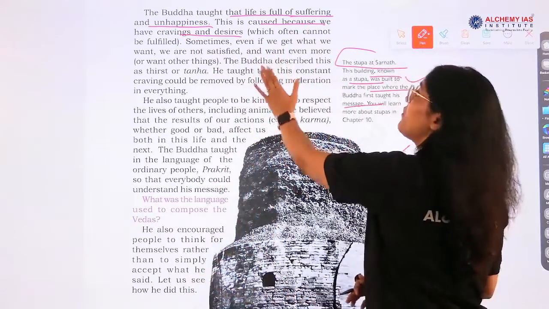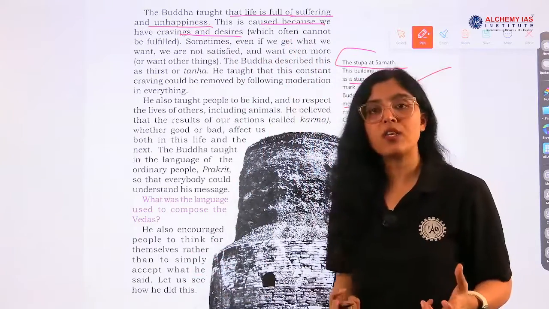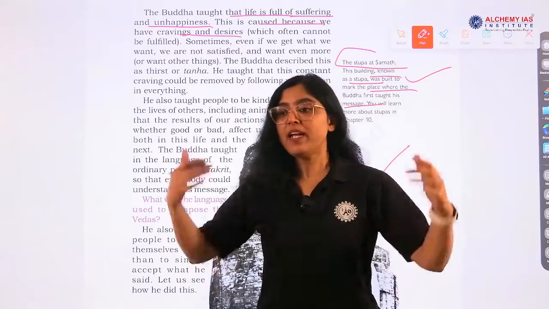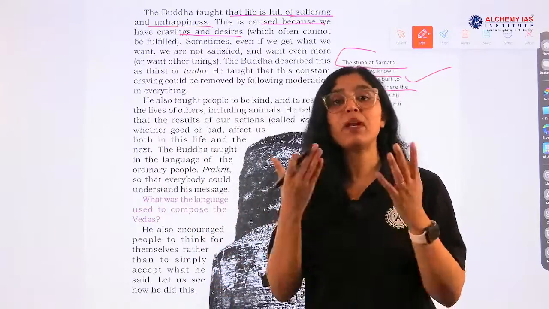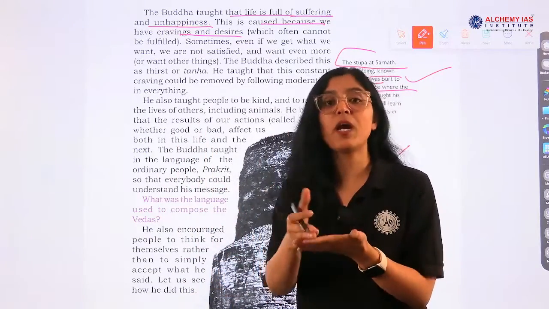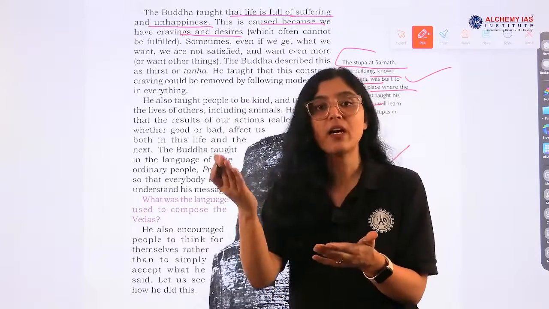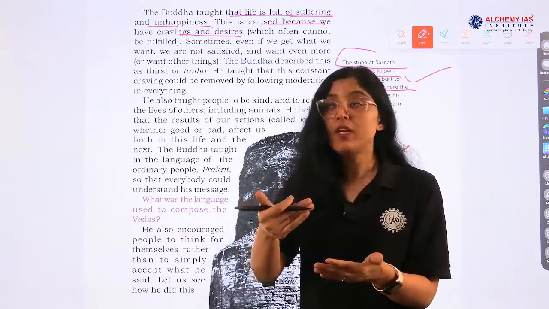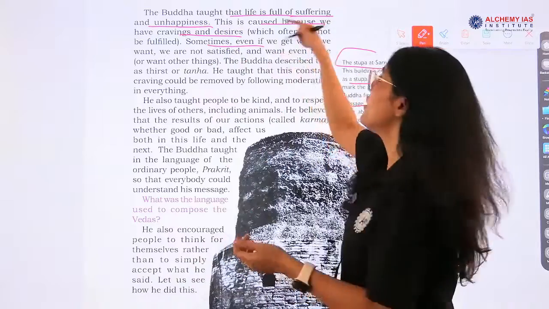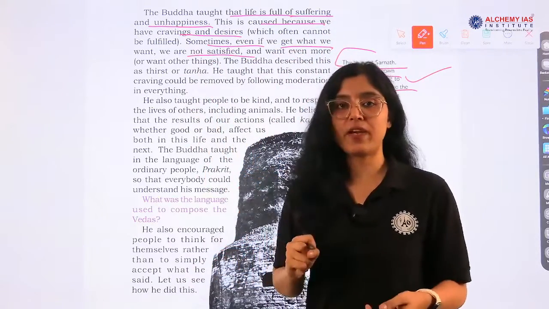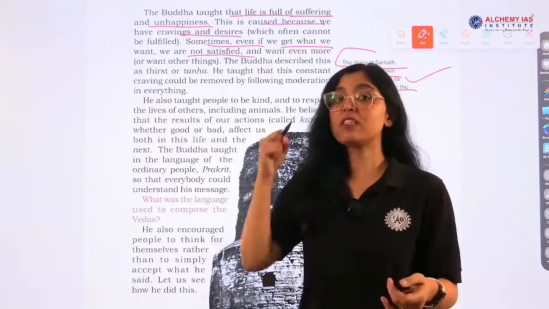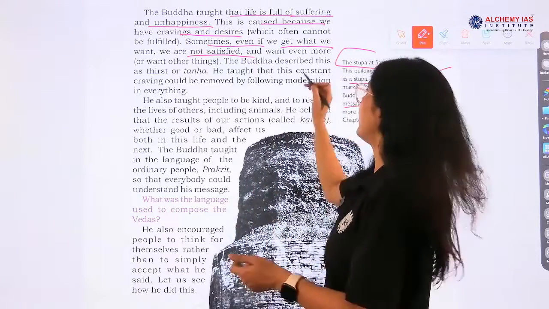Sometimes, even if we get what we want, we are not satisfied. Our desires have no end, and this is why people are suffering. So there has to be moderation in what you desire or want to achieve.